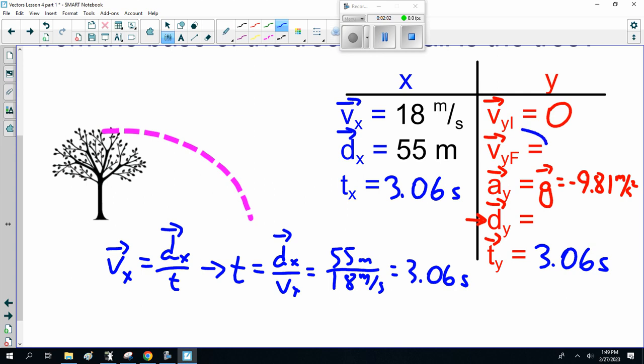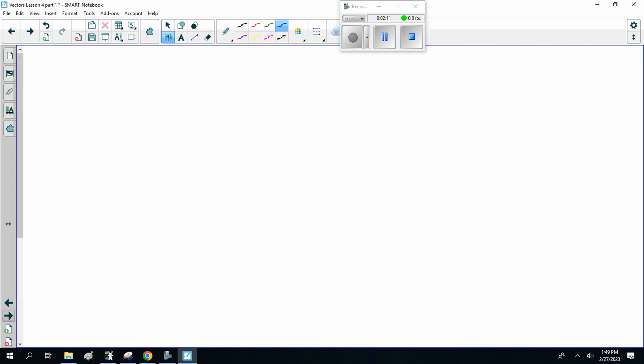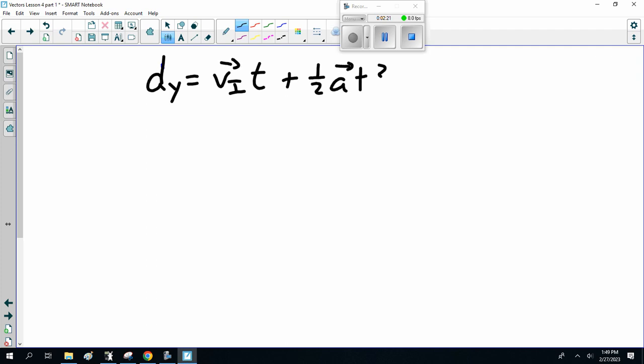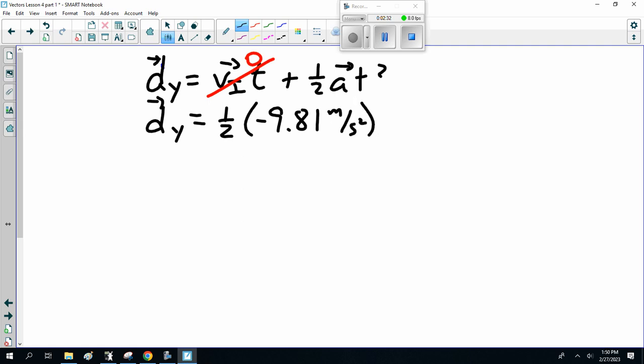Well, notice I'm not looking for Vy final. So which formula does not have V final in it? Yes, displacement: dy equals the initial v times t, plus 1/2 at squared, and put in my vector arrows, with initial v of 0. So displacement in the y is 1/2 times minus 9.81 meters per second squared times 3.06 seconds squared.